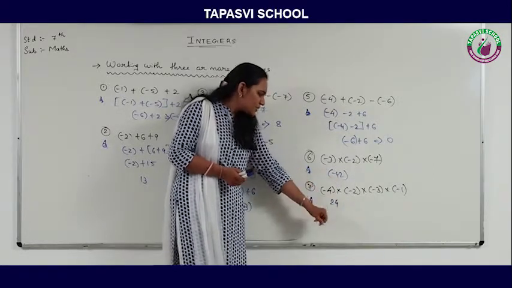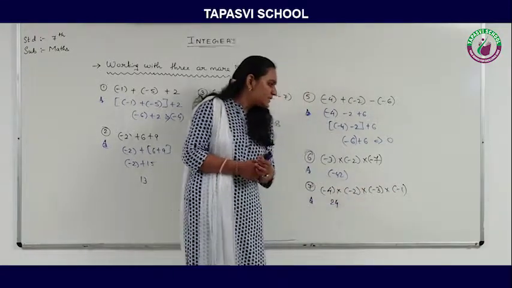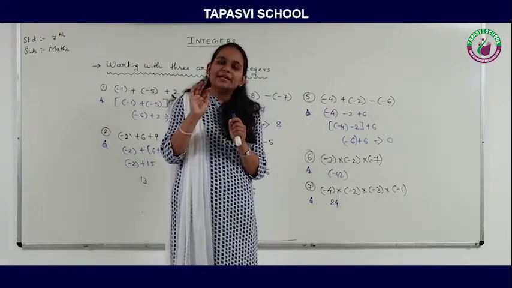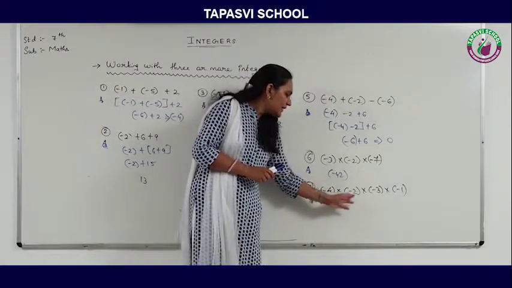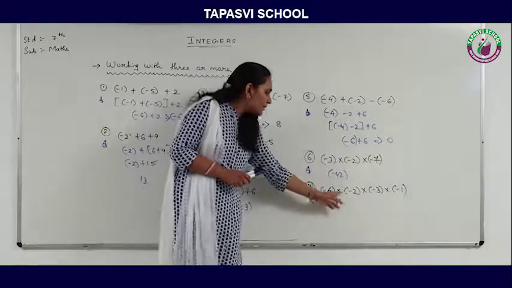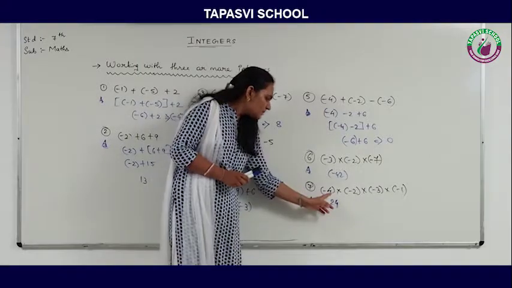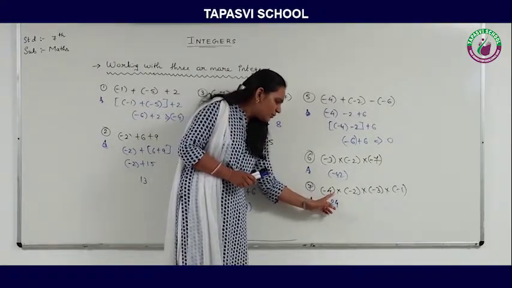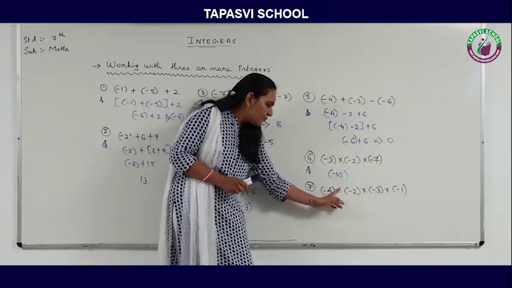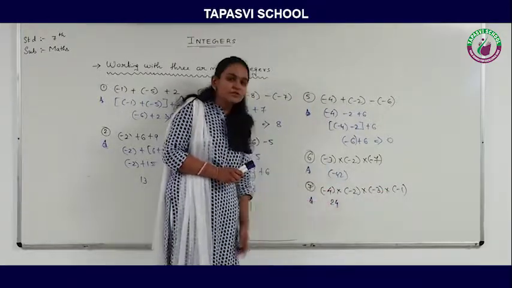But see this last question, that is minus 4 multiplied by minus 2 multiplied by minus 3 multiplied by minus 1. So there are a total of 4 integers and all 4 integers have the same sign, that is negative. Here the negative sign is coming an even number of times, that is 4 times, right? So the answer will always be a positive one. First I multiply: 4 2s are 8, 8 3s are 24, 24 1s are 24. Now the negative sign is coming an even number of times, 4 times, so the answer will be a positive number.